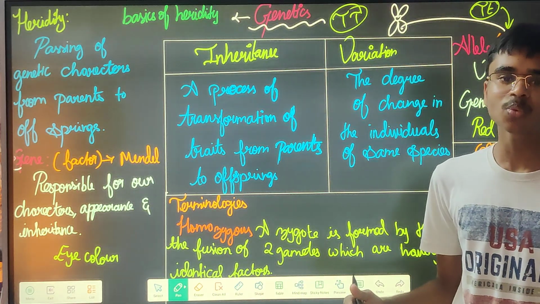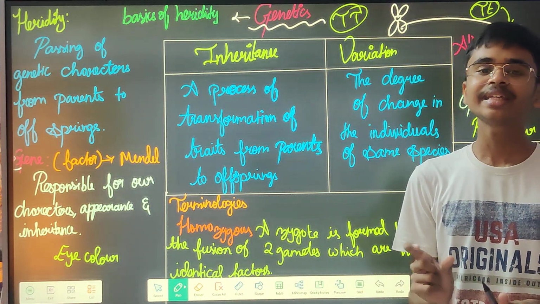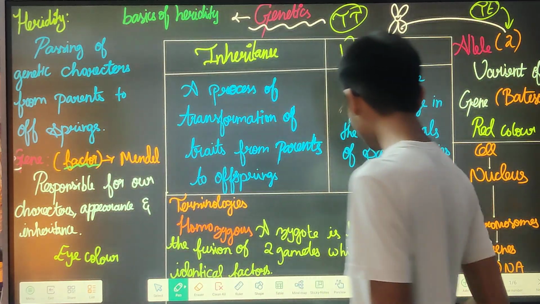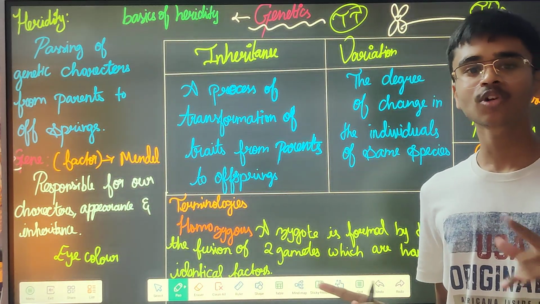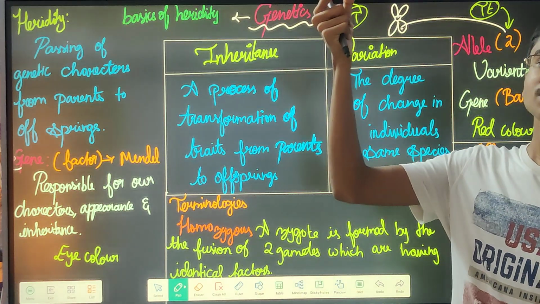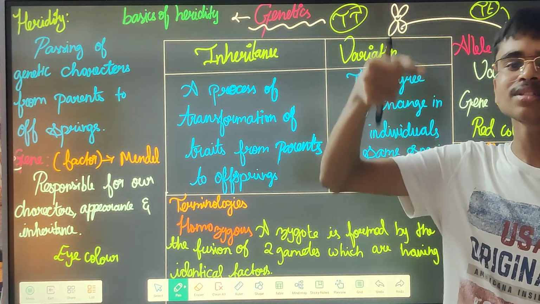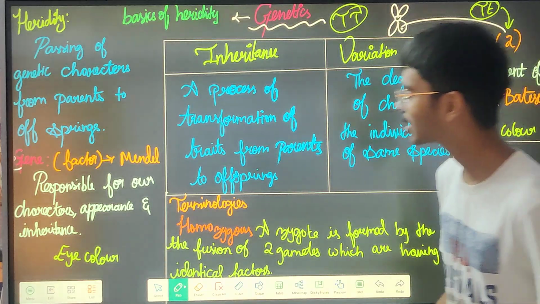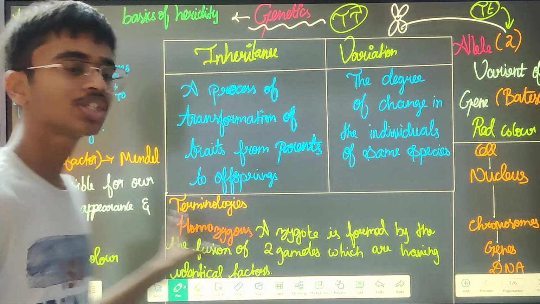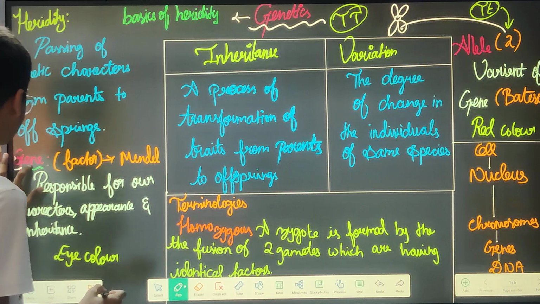But he was unsure what that thing was, so he termed it a factor. Some factor is responsible for all this inheritance and variation, being passed from generation to generation, but he didn't know what that factor was. Later, scientists gave a name to that factor, which is known as gene. Now we call it gene.